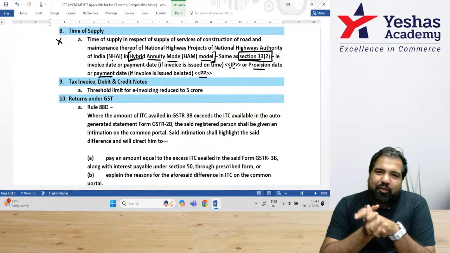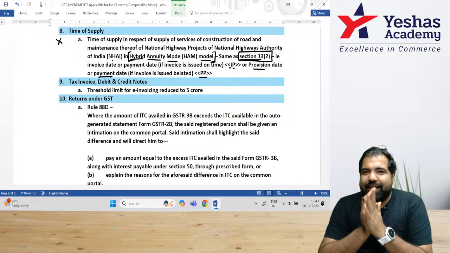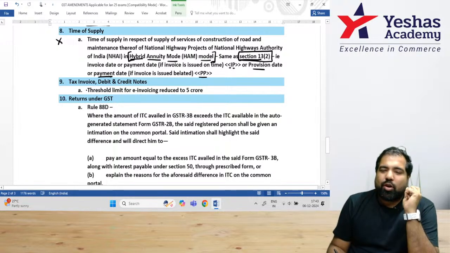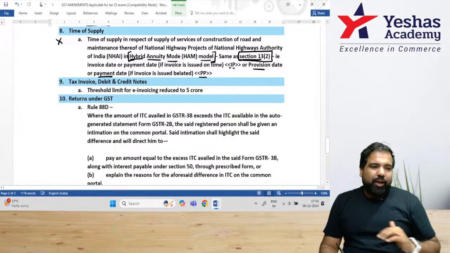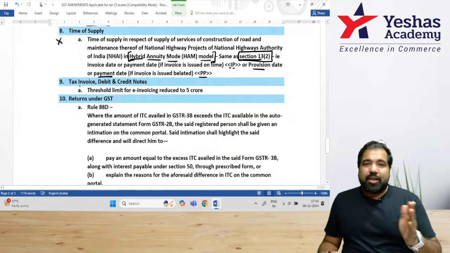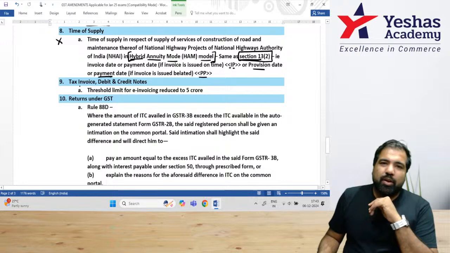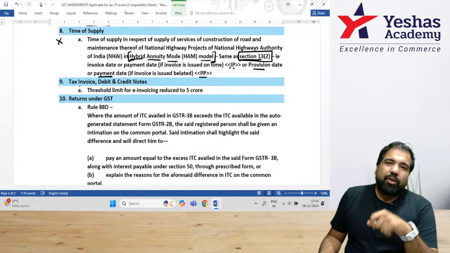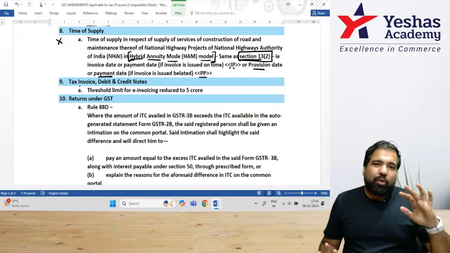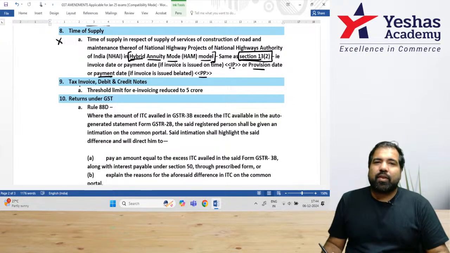The next one is my favorite. It's an amendment that happened in one line for a chapter called tax invoice. If you remember, there's a concept of e-invoicing where you have to first generate a normal invoice. Then you have to go on the Invoice Registration Portal, IRP, and generate an e-invoice, and you'll get an IRN, Invoice Reference Number, with a QR code. All of that you already know, nothing new, guys, in that.